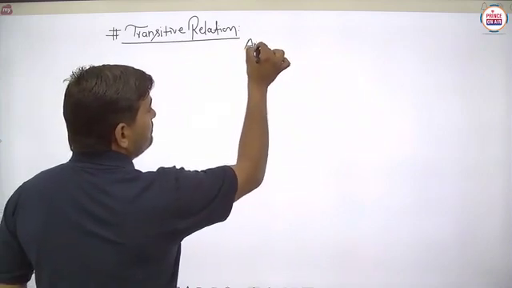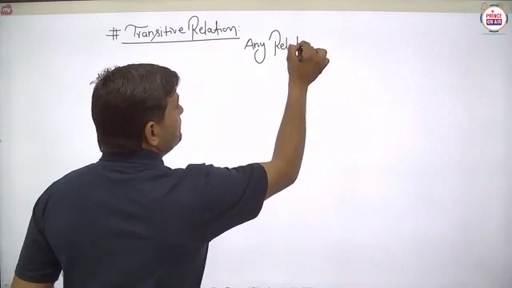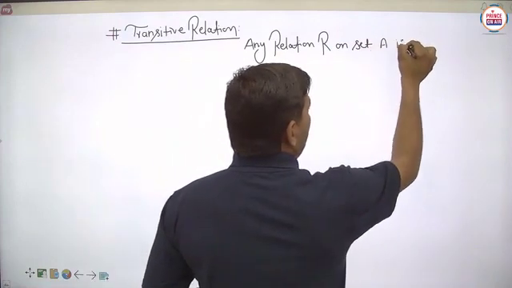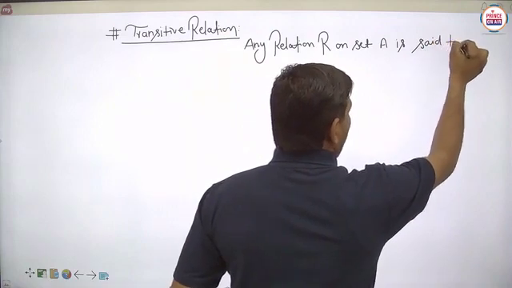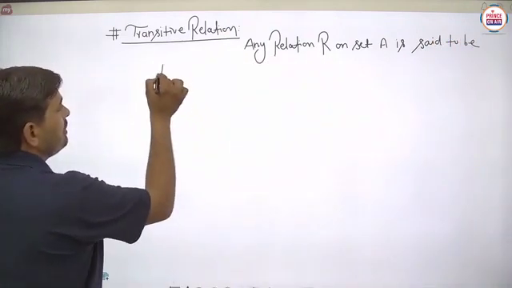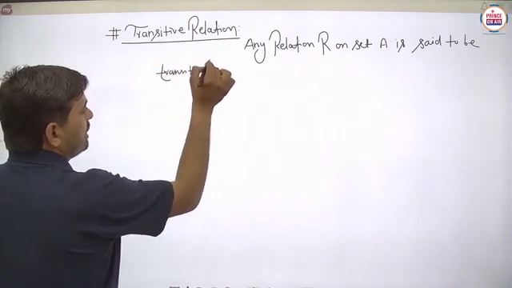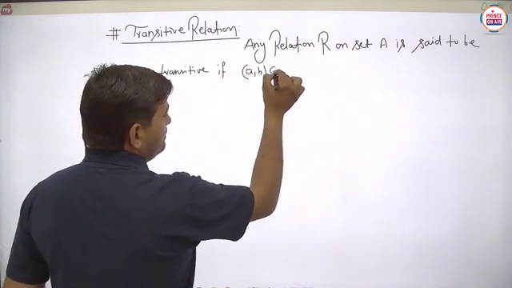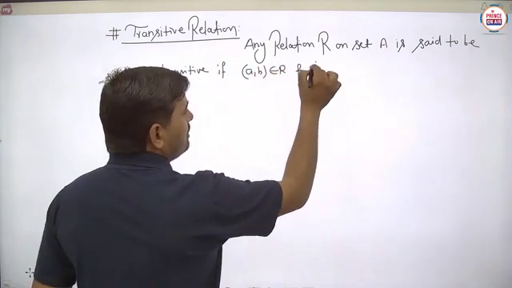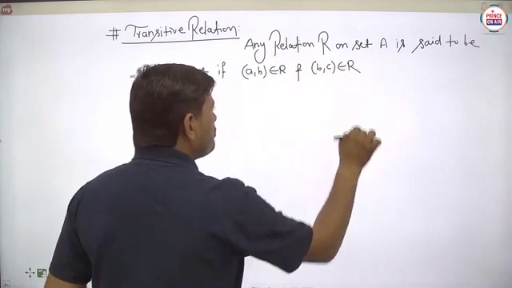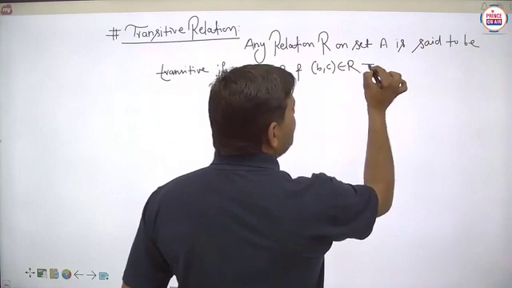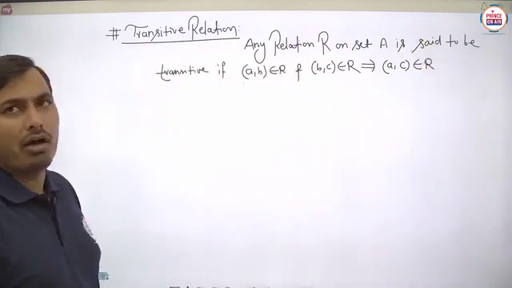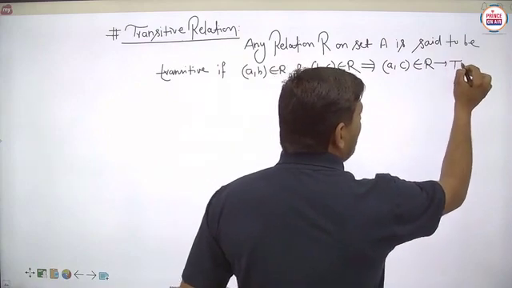Any relation R on set A is said to be transitive if (a, b) belongs to R and (b, c) belongs to R implies that (a, c) belongs to R. Then it is said to be transitive.